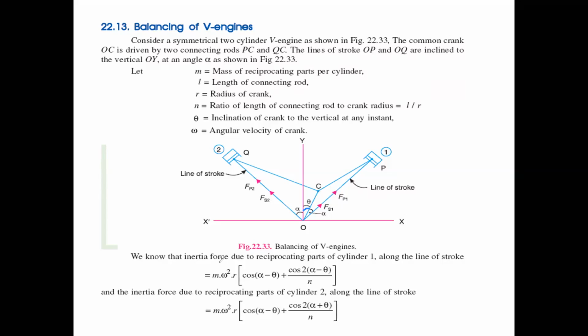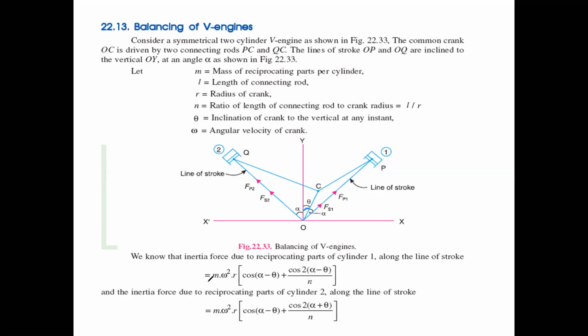Write the inertia force due to the reciprocating parts for cylinder one. The value is m omega square r into cos theta plus cos 2 theta by n.